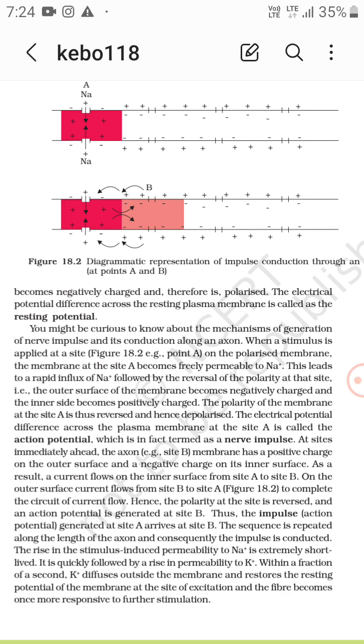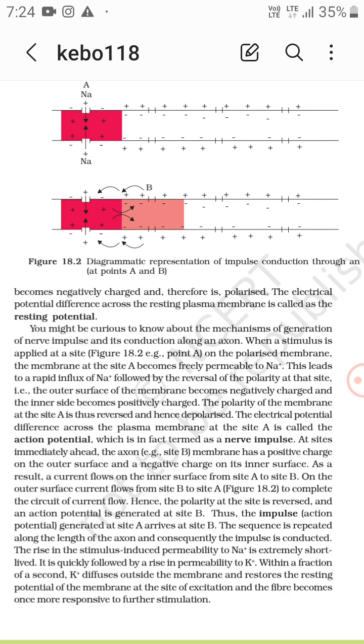The electrical potential difference across the plasma membrane at site A is called the action potential because it is depolarized. So depolarization means the action potential is generated, which is termed a nerve impulse. So action potential is a nerve impulse, it is the depolarization. Depolarization, action potential, nerve impulse are the same thing.